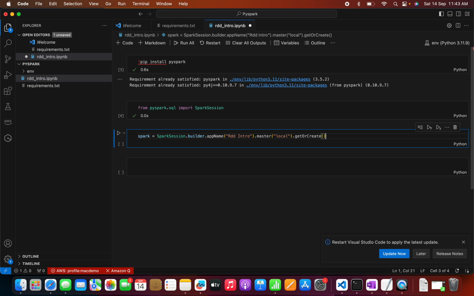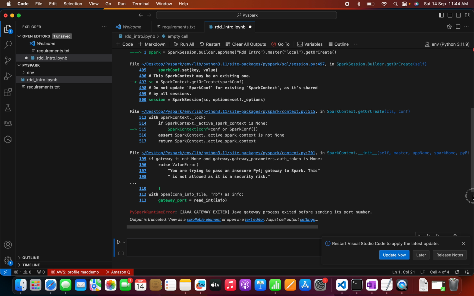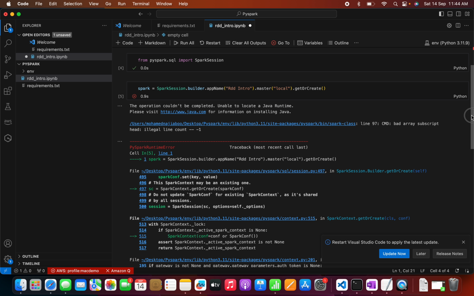So this will be executed, but it's giving some error. Let me check that: Java gateway process exited before sending its port number.